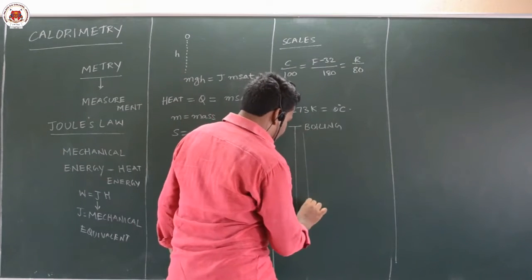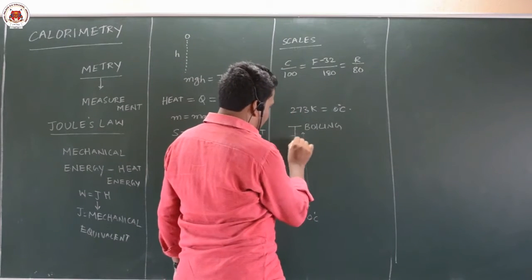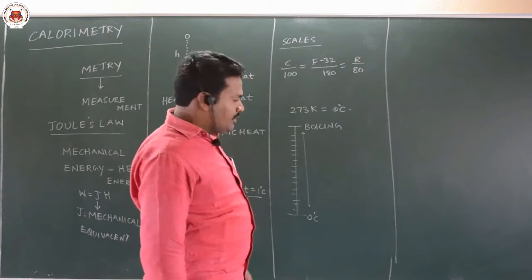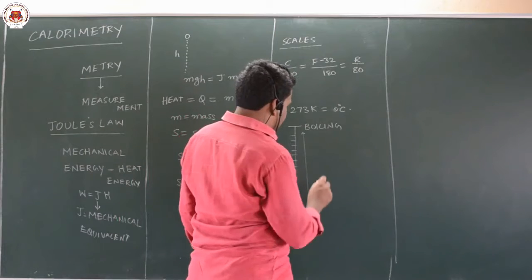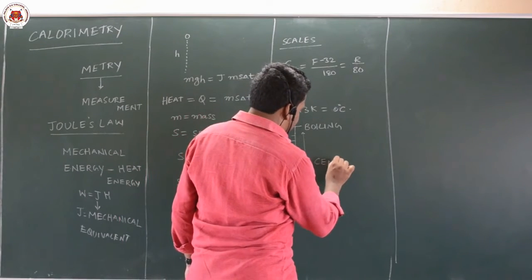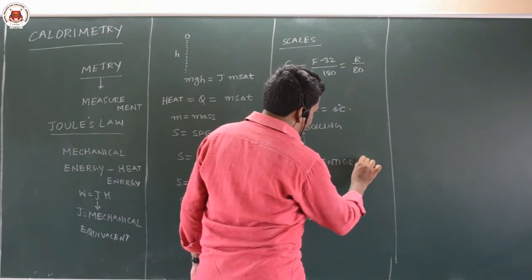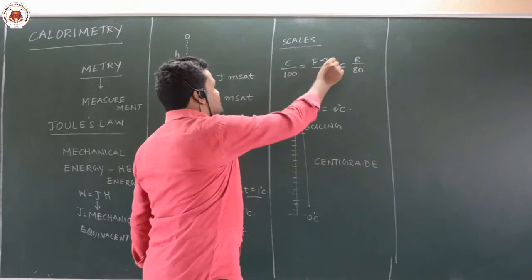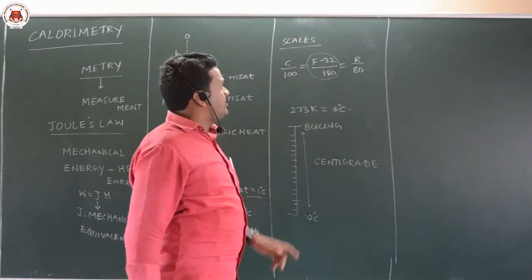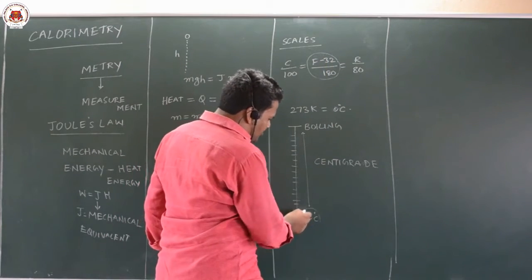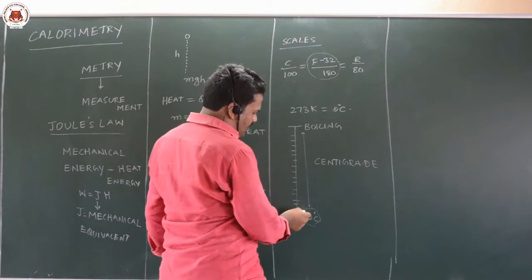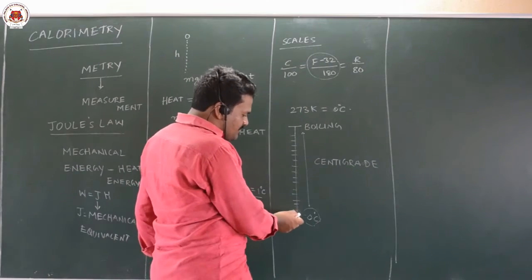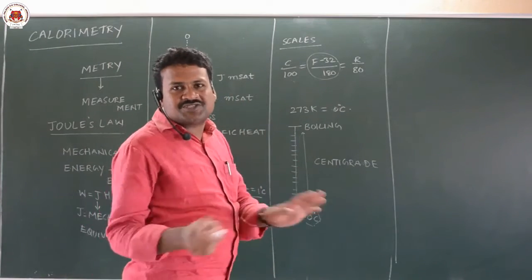From here to here, he divided the scale into 100 equal divisions, and each division he called a centigrade or Celsius. But Fahrenheit started from 32. According to Celsius, water becomes ice at 0 degrees Celsius, but according to Fahrenheit, water becomes ice at 32 degrees Fahrenheit. This is the difference, only the reference point.